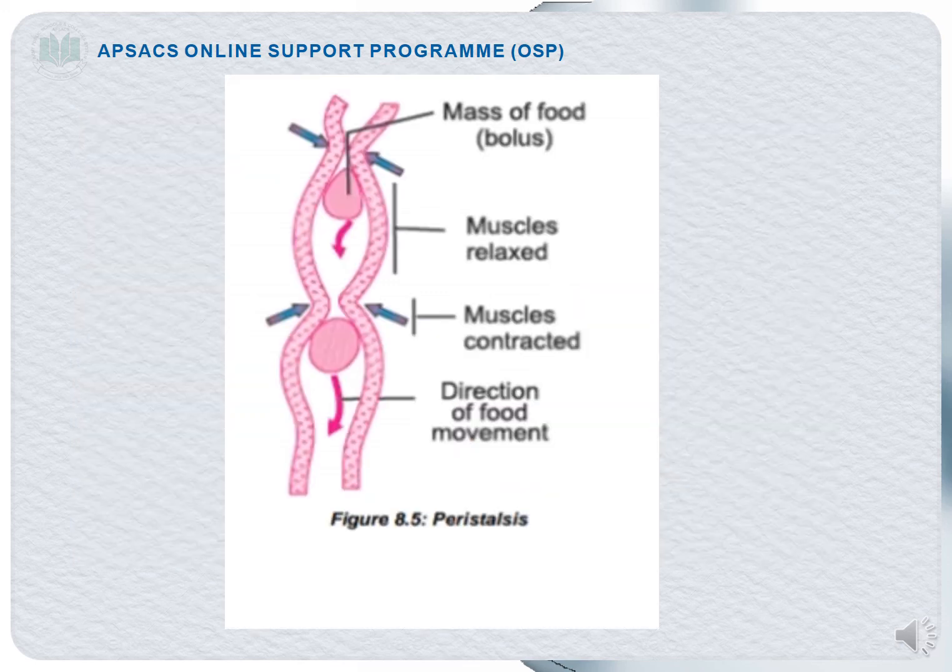This is the peristalsis. This is the esophagus movement. You can see it is a wave-like movement, right? The contraction and relaxation. This is the mass of food, that is the bolus. When it enters the esophagus, with the help of contraction and relaxation of the esophagus, the food particle will move downward. Okay, students?